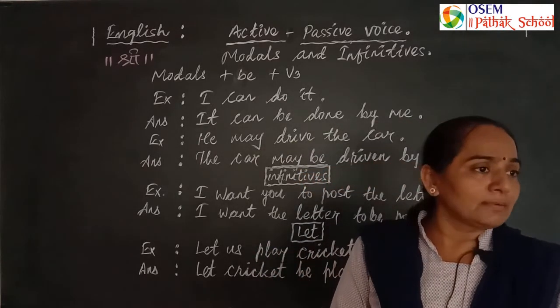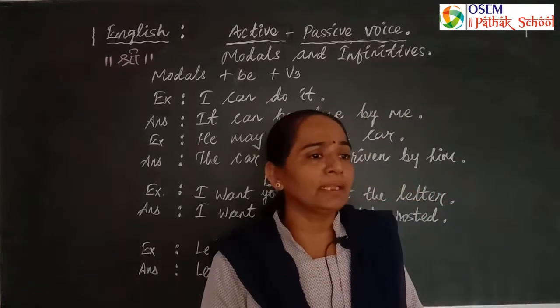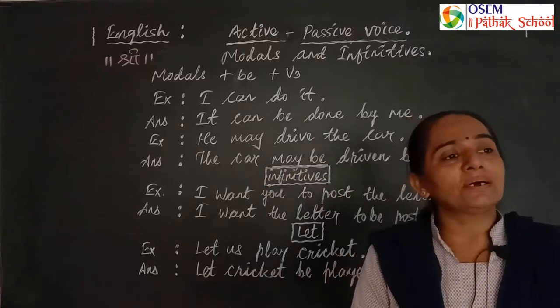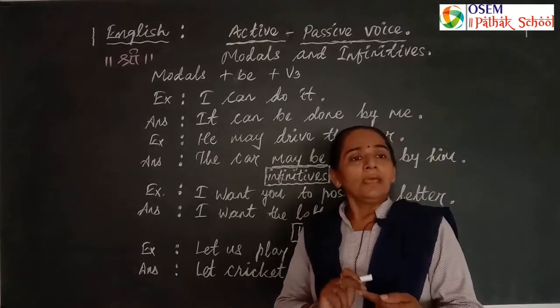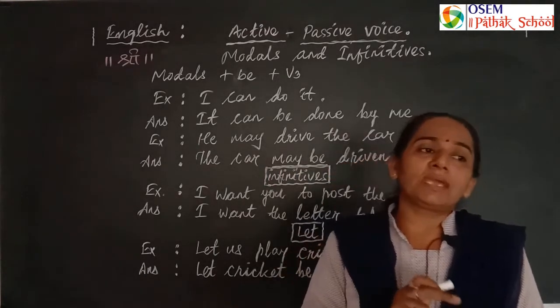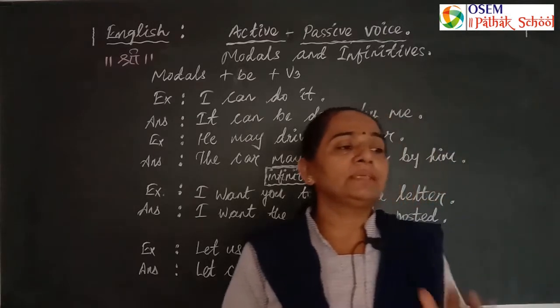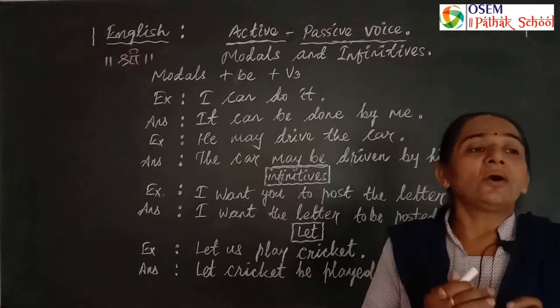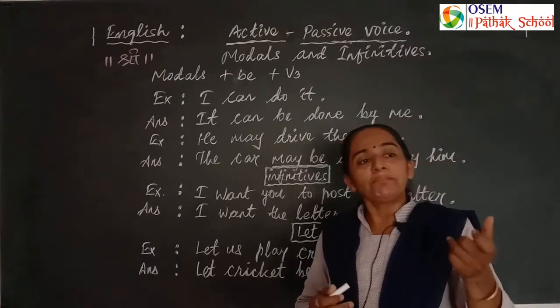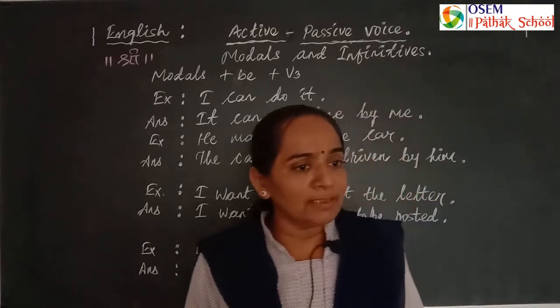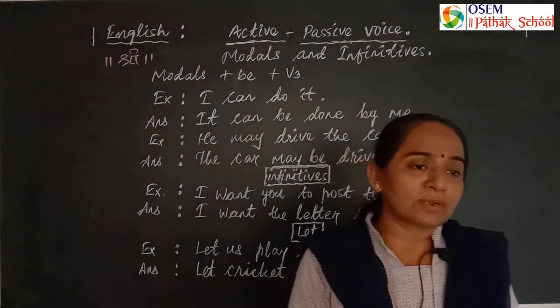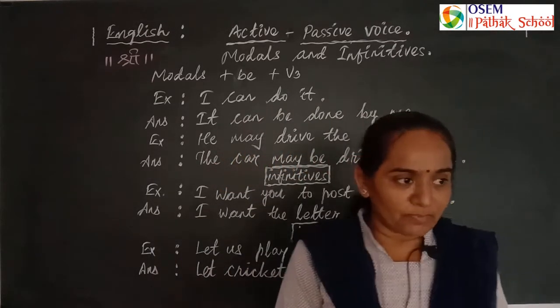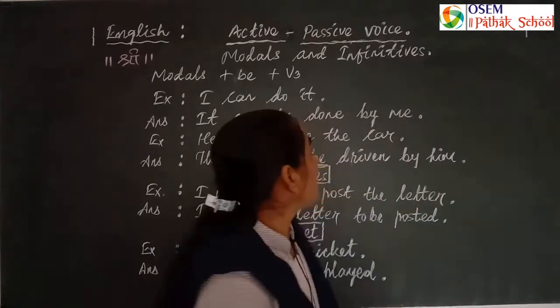When we use a modal auxiliary, remember one thing only: modal auxiliary plus be plus V3, the past participle, and we can make the passive voice. For infinitive, we use infinitive plus be plus V3 to make the passive voice. Going to construction is also used in active passive voice. Let's understand with examples.